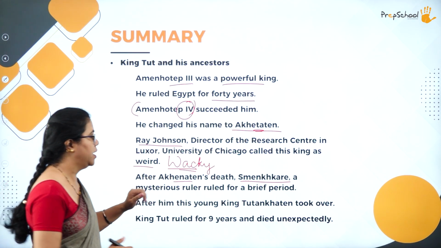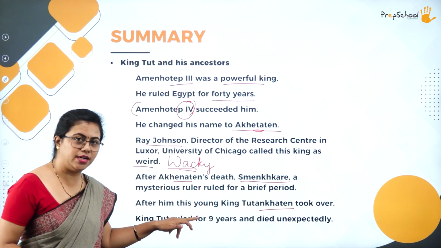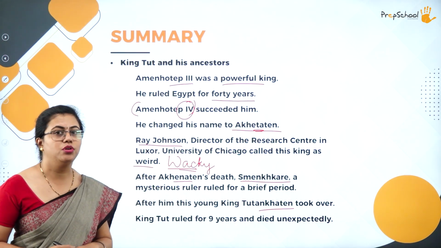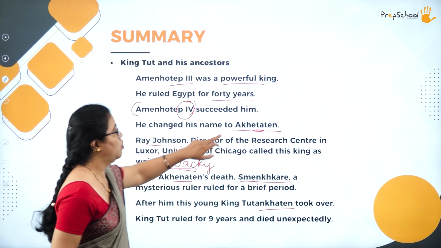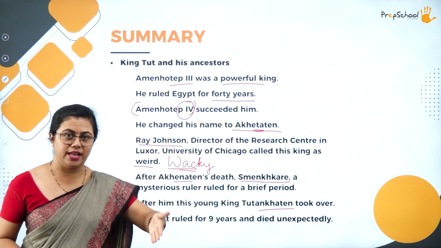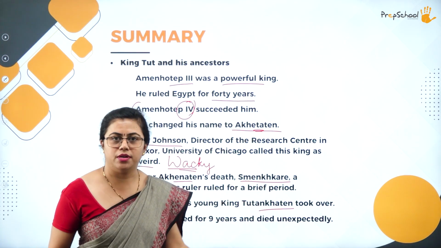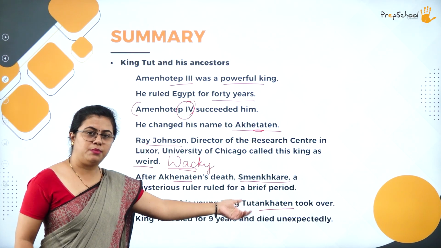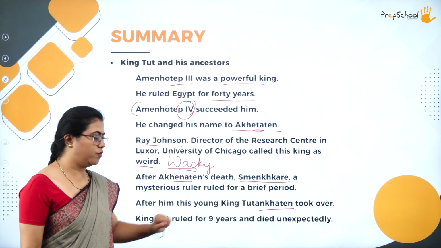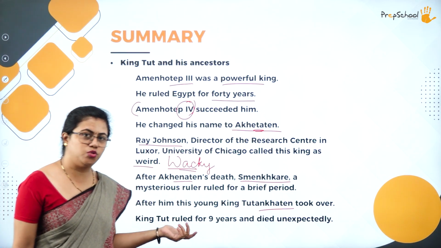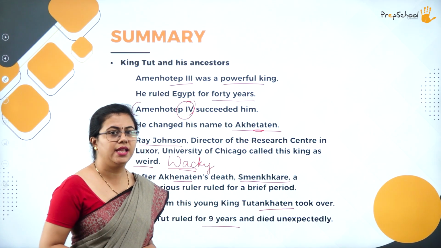After him, King Tutankhaten took over. It was Tutankhaten earlier; then he changes his name to Tutankhamun. So there are 2 kings who have changed their names. One is Akhetaten, who changed his name to Akhenaten. The other was Tutankhaten, who changed his name to Tutankhamun. Tutankhamun, Tut, all 3 are the same. After him, Tutankhamun takes over the rule. Then King Tut ruled for just 9 years and he died.